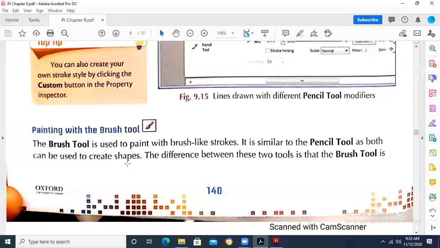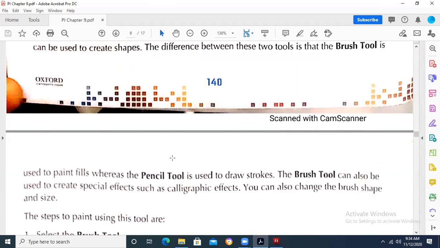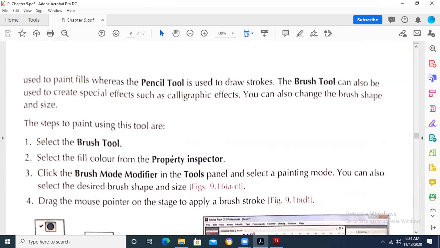It depends basically on your control, how good you are at drawing using the mouse. If you are able to draw a good image on paper, it is not necessary that you will be able to draw the same kind of image in Flash, because you are not drawing with the pen which is basically used in daily life. You are drawing using your mouse, and you are taking a paintbrush. Of course on the mouse we don't have that much good control, so sometimes it does not work that well. That's why we prefer to take a background image and set it as background.